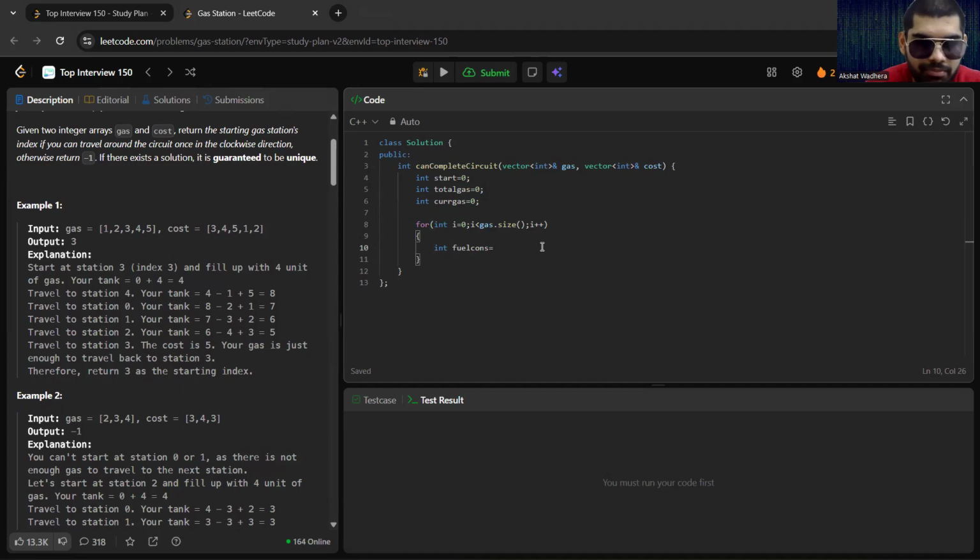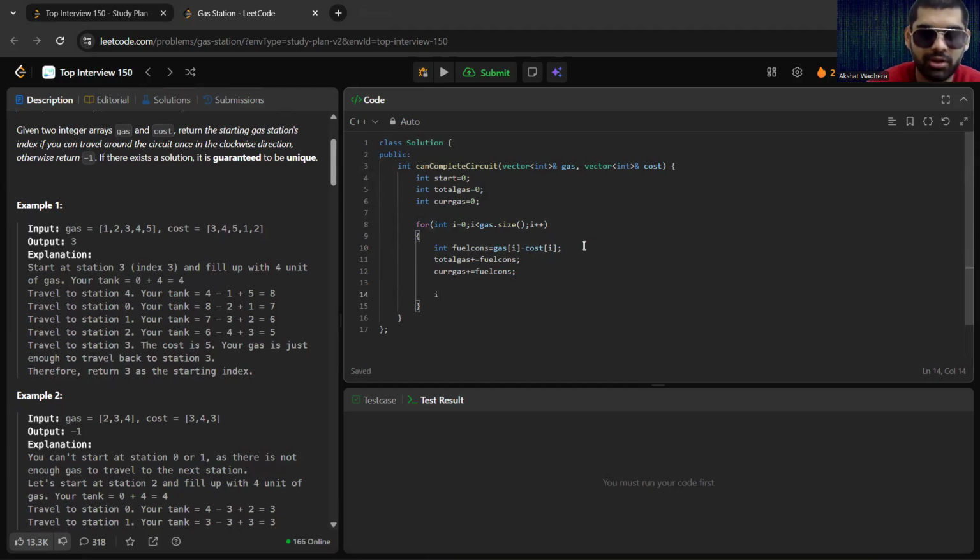That is gas[i] minus cost[i]. I'll add this to total gas, that is total gas plus equals fuel consumption. And then I'm going to add this to current gas: current gas plus equals fuel consumption.